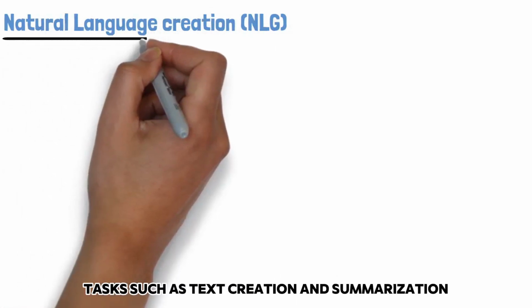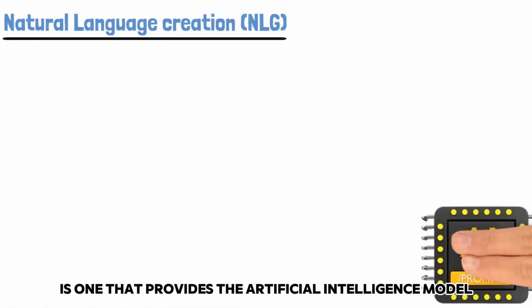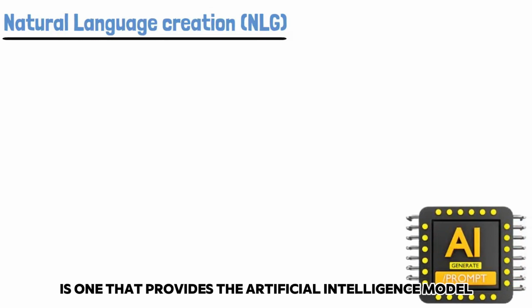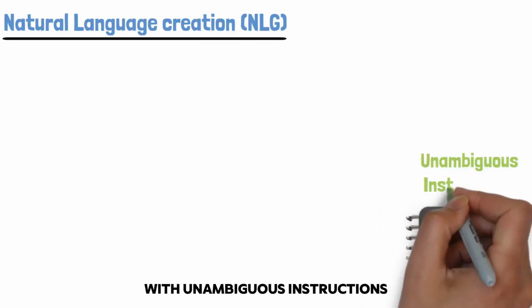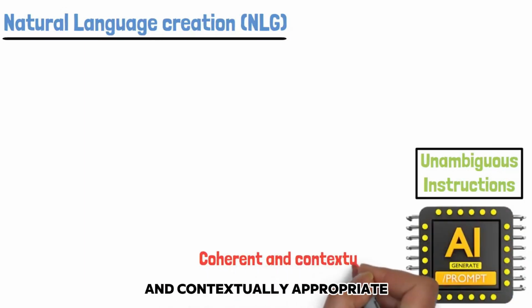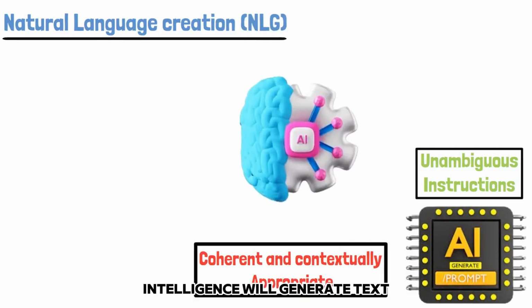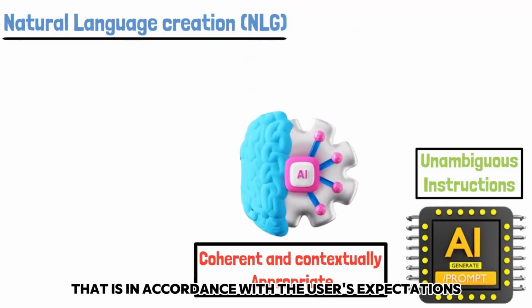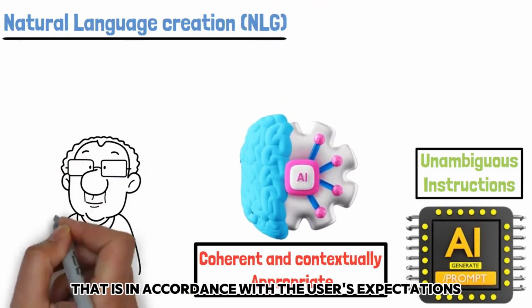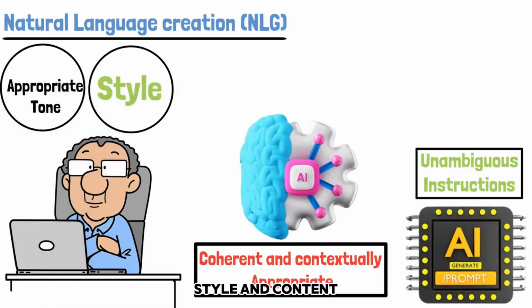In NLG tasks such as text creation and summarization, the ideal prompt is one that provides the artificial intelligence model with unambiguous instructions or input text so that it can generate output that is coherent and contextually appropriate. It is possible to assure that the artificial intelligence will generate text that is in accordance with the user's expectations by crafting prompts that capture the appropriate tone, style, and content.